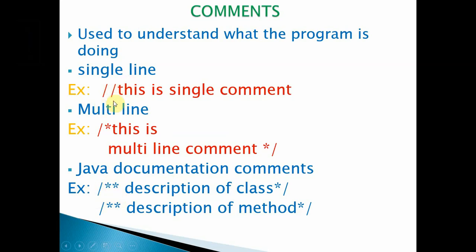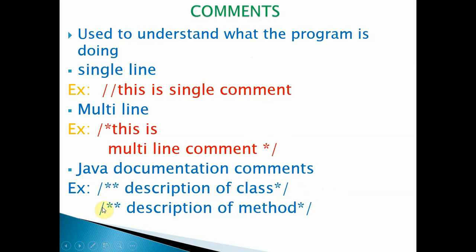Two forward slashes for a single line comment, and a forward slash and a star, where you can write multiple lines and end with a star and forward slash. And when it comes to the Java documentation comment, there we provide a forward slash and two stars, but end with only a single star and forward slash. So this is about comments: single line, multi-line, as well as the documentation.